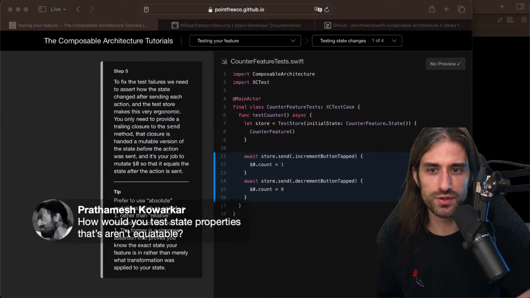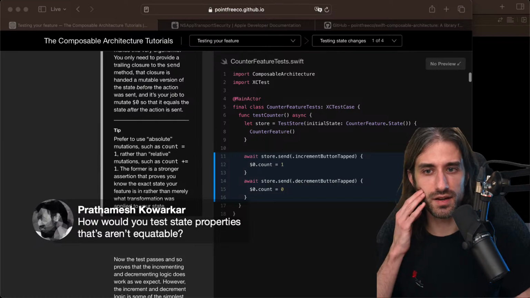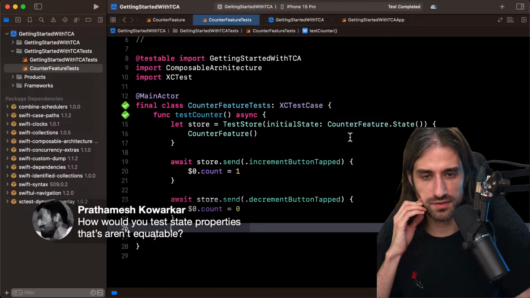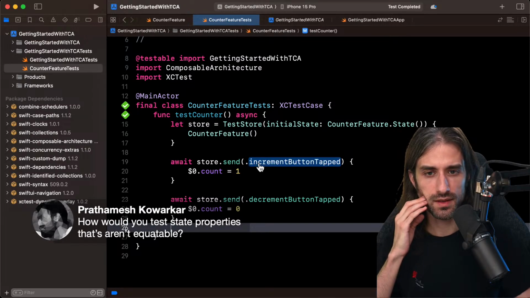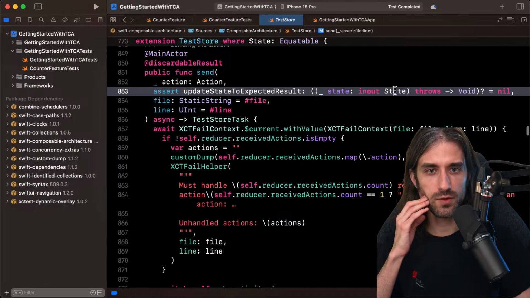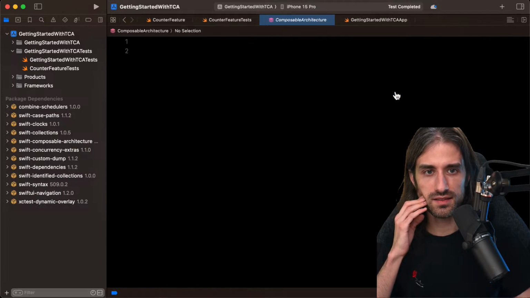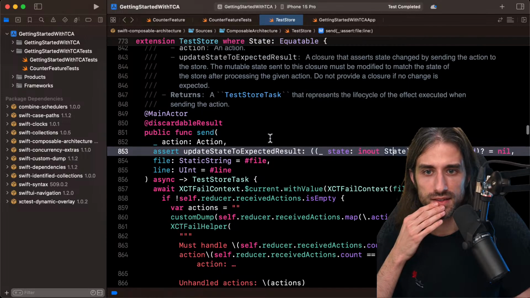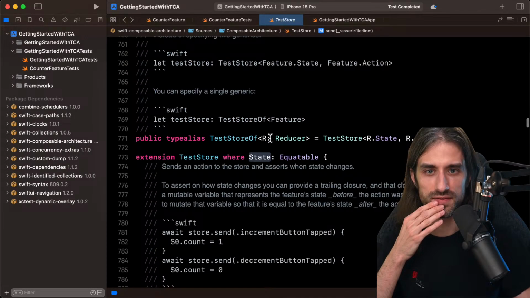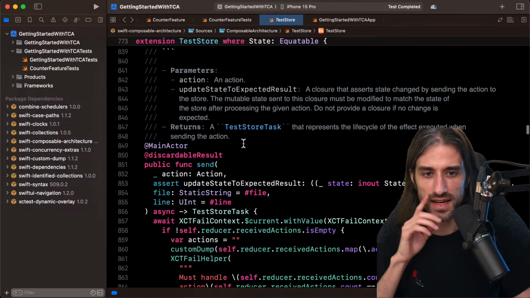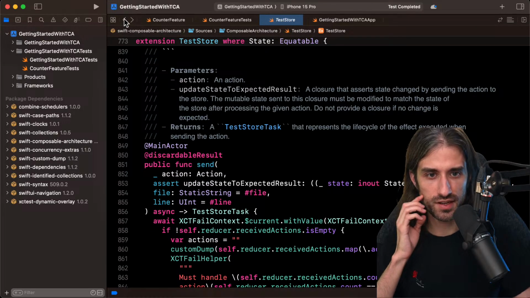Good question. How would you test state properties that aren't equatable? That's a good question. Actually, I'm not sure. Let me look to see if there is a requirement, because here we have state. Is state supposed to be equatable or not? I think, yeah, it's supposed to be equatable. And Stefan, if you're still here, you can confirm.